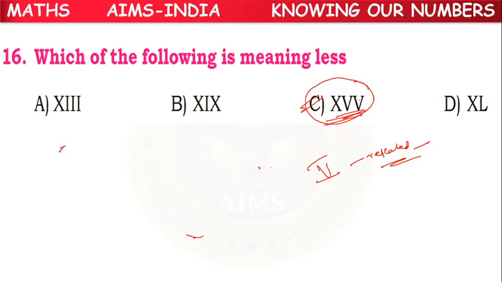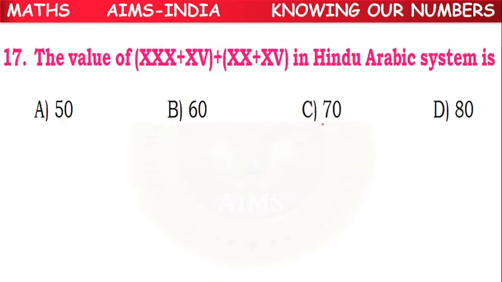So A option, it is having value 13. Here X stands for 10, IX stands for 9. So 10 plus 9, 19. This is meaningless. XL stands for 40. So C option is meaningless.